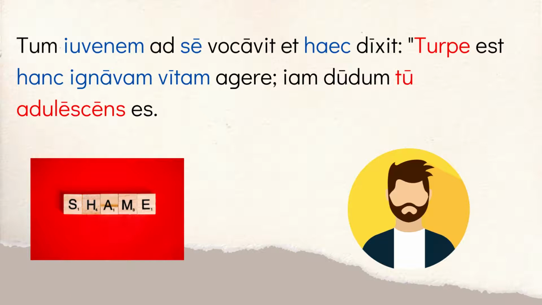Haec is the neuter accusative plural. It's a substantive adjective, so it means these things, right? So he said these things. Turpe est means it is shameful, right? And turpe here is neuter because the subject is really the infinitive agere. So you can translate it is shameful to live. Agere, again, is sort of idiomatically meaning to live here. You can almost say to lead a life or to live a life, however you want to do it.